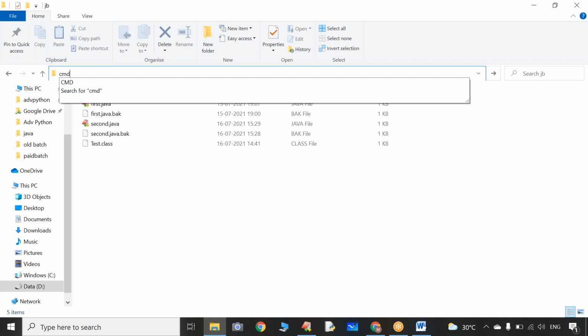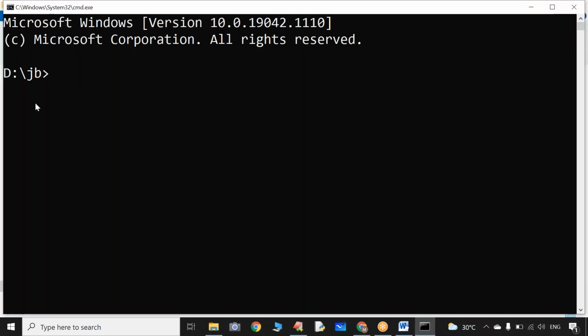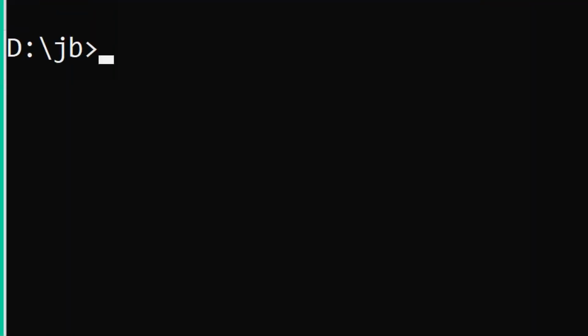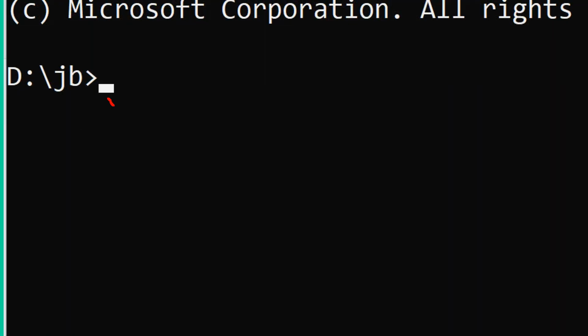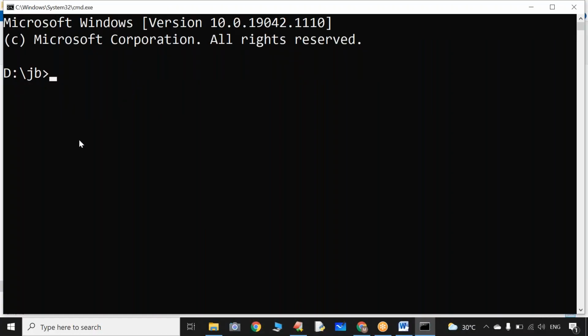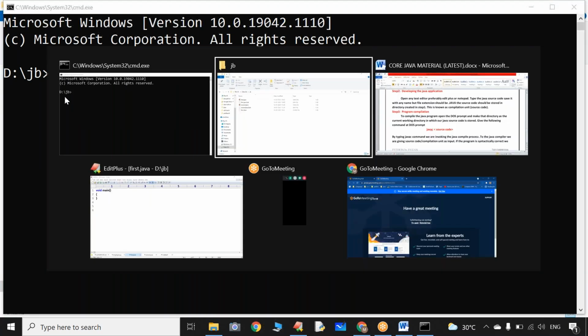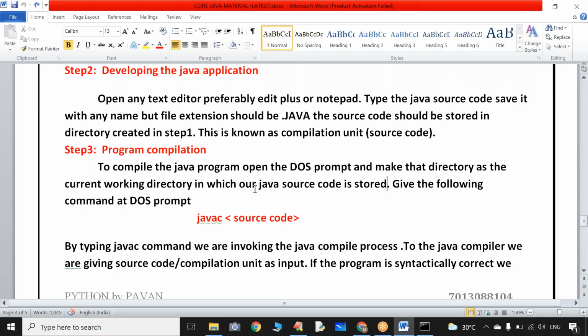Sir, directly type CMD. Now can you please observe that the command prompt is open and the cursor is blinking at the folder that you created yesterday. It is nothing but the current working directory. Where is this cursor blinking? After the folder name, JB Java batch. Now what is step 3? Make the directory the current working directory. Yes, it is already done.